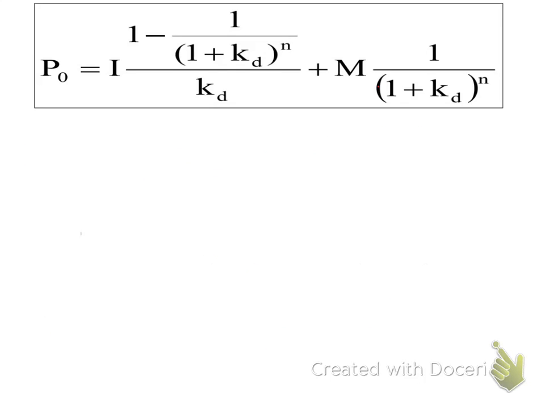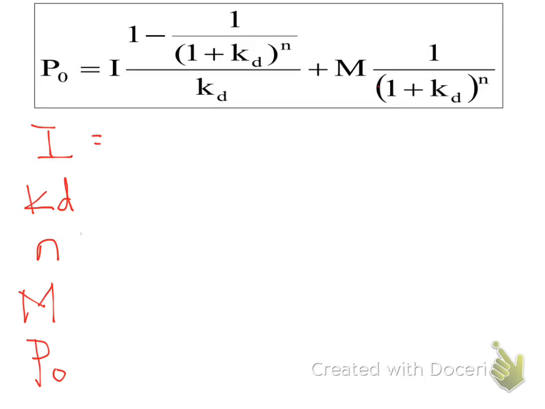Basically, in this whole formula, you only need four pieces of information. First, you need I. The second thing you need is KD. The third information is the number of years. The fourth information is your par value. Normally, the question will be asking how to get the price, or we say the value of the bond.